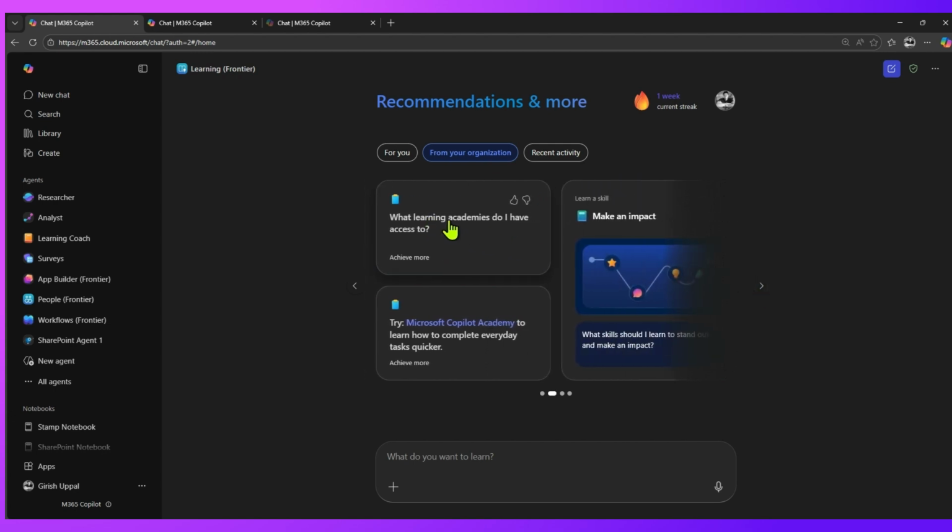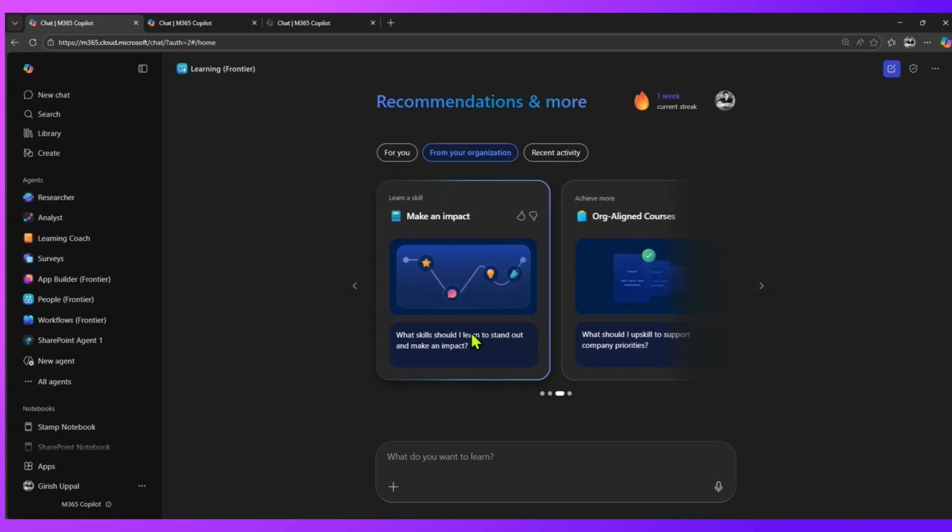Then we have what learning academies do I have access to. Try Microsoft Copilot Academy to learn how to complete everyday tasks quicker. Again, this is a very good resource if you want to explore Copilot related understanding. Navigate to Copilot Academy and then undergo some course in that.